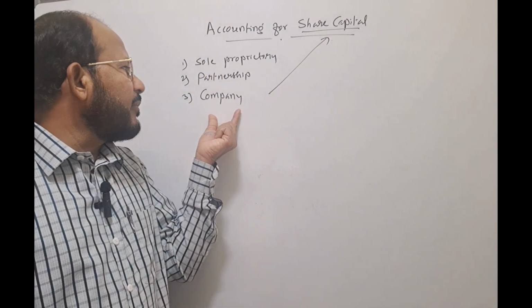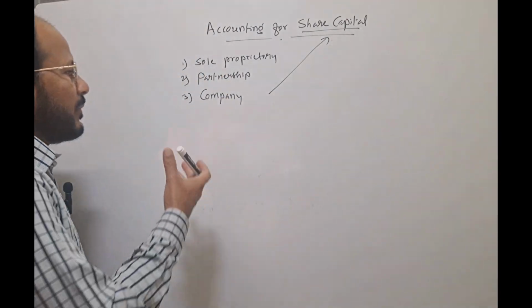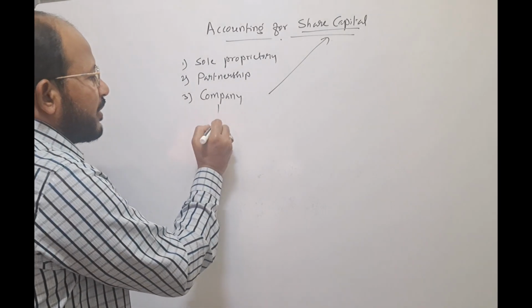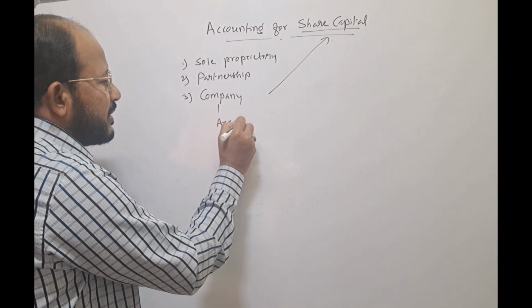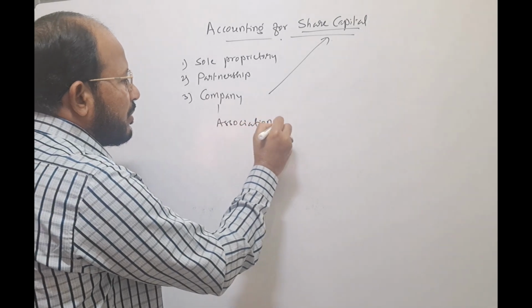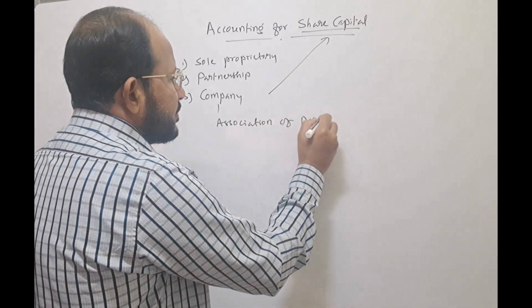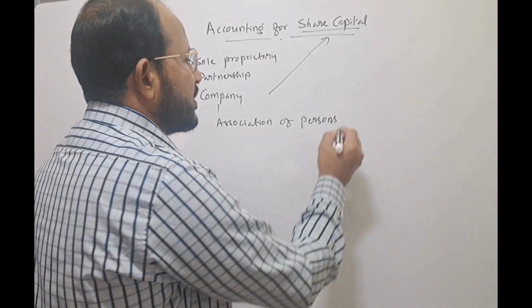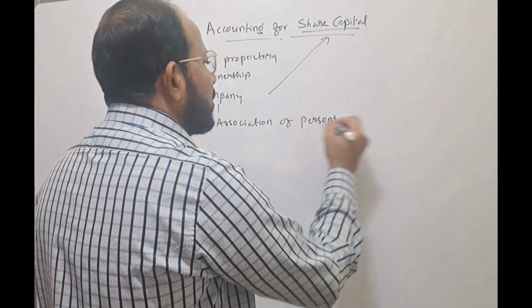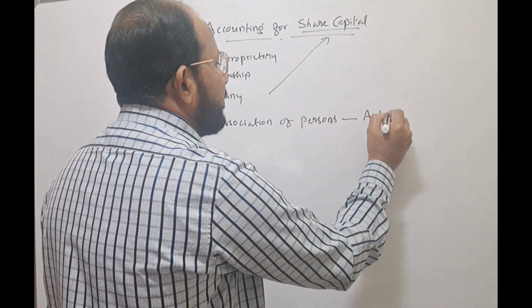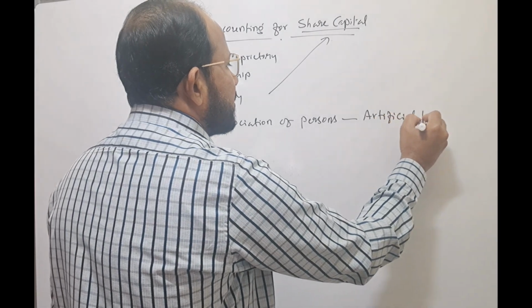Therefore, a company refers to an association of persons, and a company is also called an artificial person.